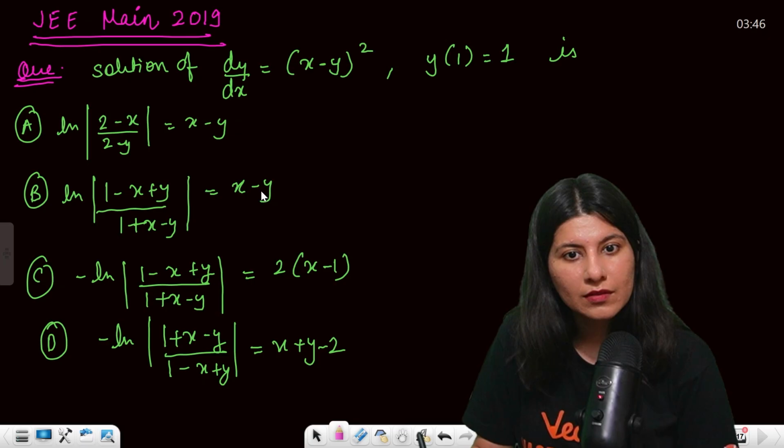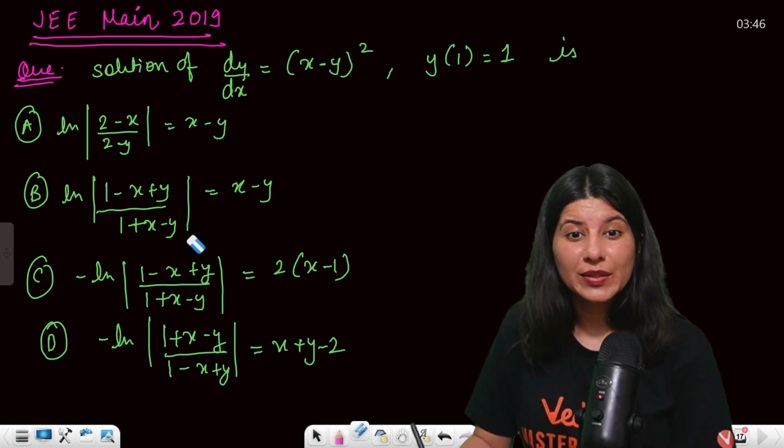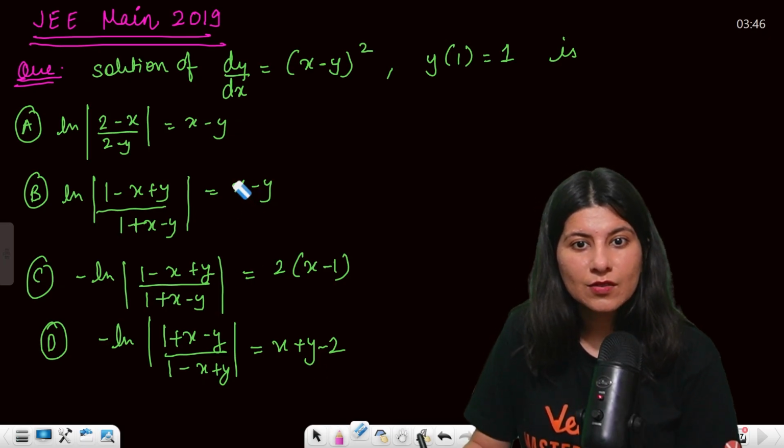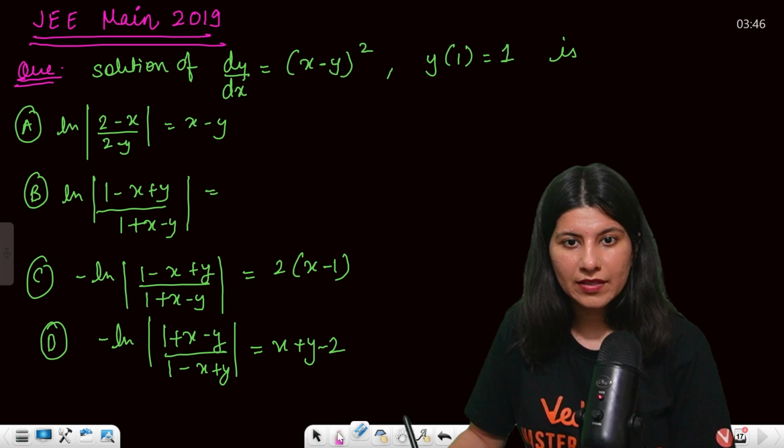Hold on. I have given you incorrect options. So this is 2x minus 1.